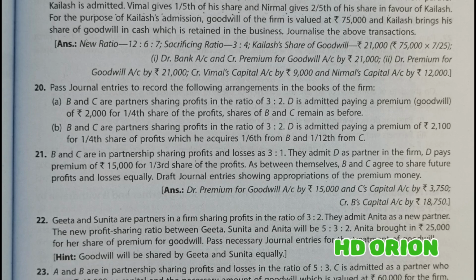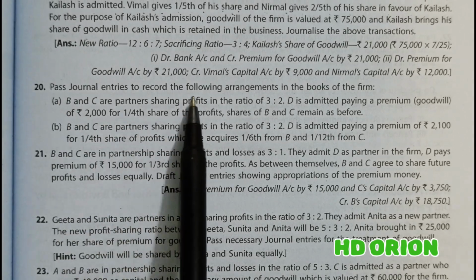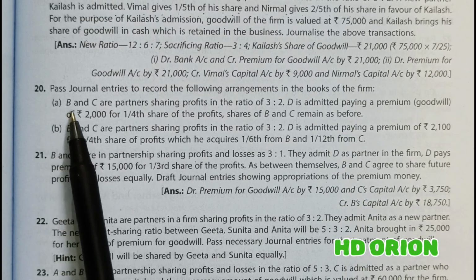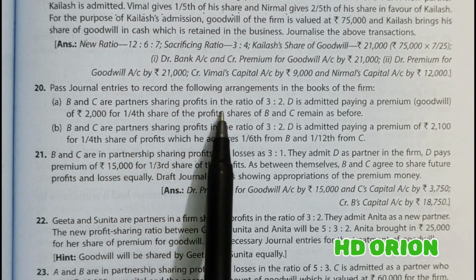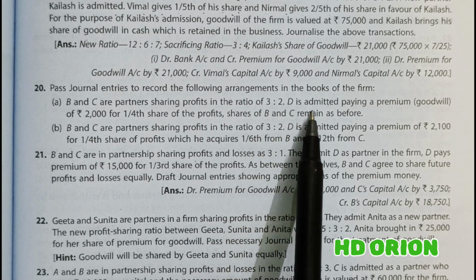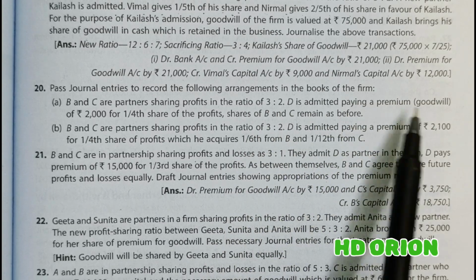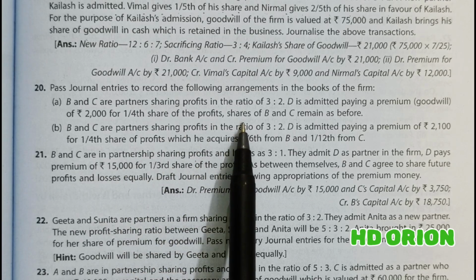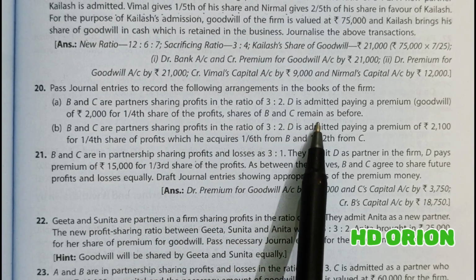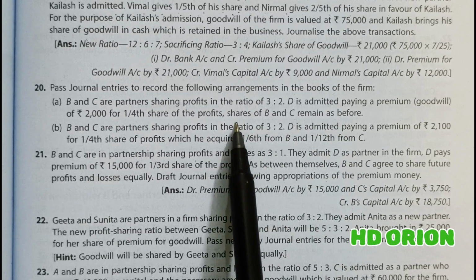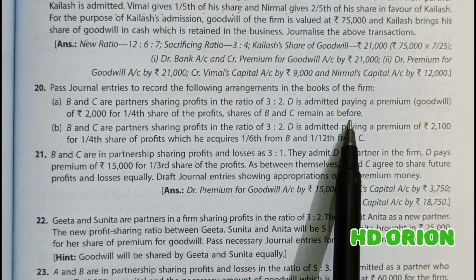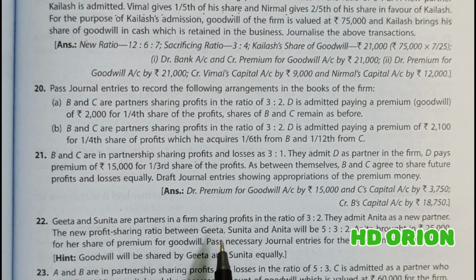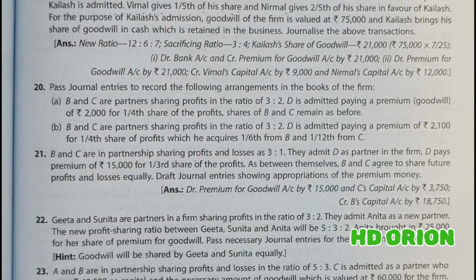Now let us see question number 20. Pass journal entries to record the following arrangements in the books of the firm. A, B and C are partners sharing profits in the ratio of 3 to 2. D is admitted paying a premium, that is goodwill, for rupees 2,000 for 1/4 share in the profits. Shares of B and C remain as before. Now when shares of B and C are remaining as before, the old ratio is the sacrificing ratio. Fine. So let us see the solution.